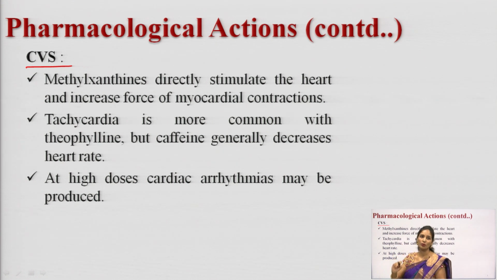CVS is the cardiovascular system. Methylxanthines directly stimulate the heart. How do they directly stimulate the heart? Do you remember in lecture 1 I said that methylxanthines have three cellular effects? One is inhibiting the phosphodiesterase enzyme. Second is inhibiting the adenosine receptor, which means they are adenosine receptor antagonists. Third, they release calcium from the sarcoplasmic reticulum, especially in skeletal muscle and cardiac muscle. So, the methylxanthines directly stimulate the heart.